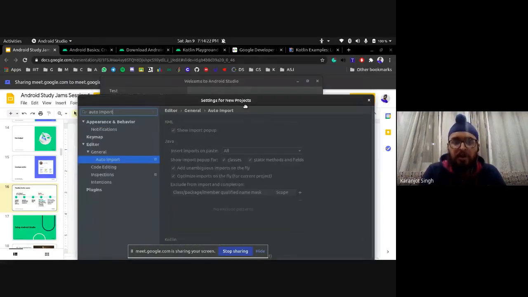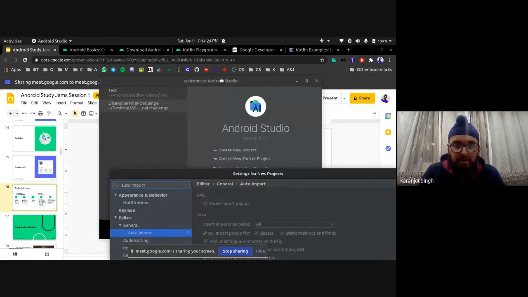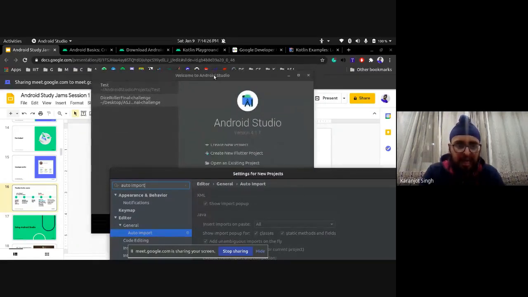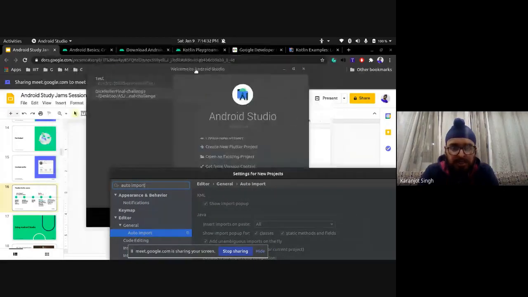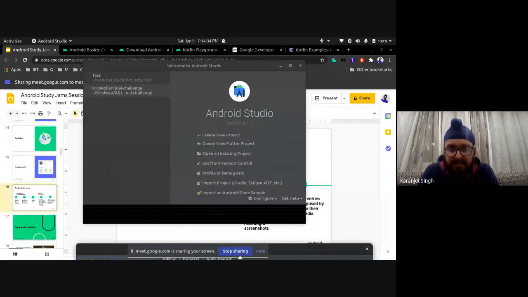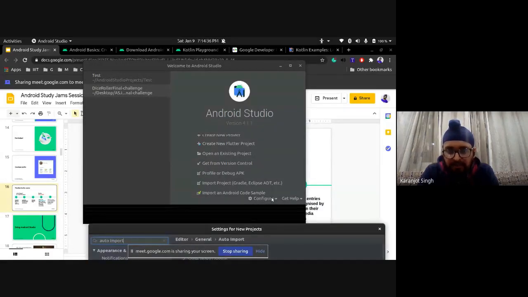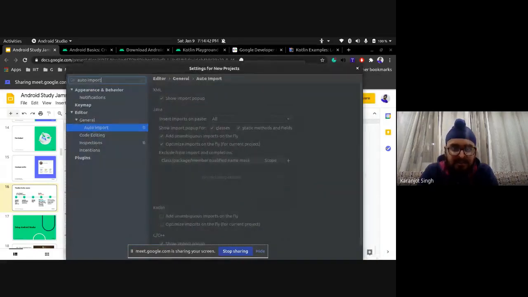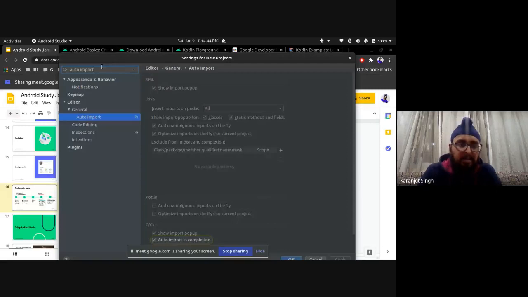So for those who are with me right now on the Welcome to Android Studio screen, I did see in the chats most of you have installed it. Just click on the icon of Android Studio. You would be guided here, right? And just click on configure. When you click on configure, there is a settings drop down that opens. There'll be an option called settings. So here's settings for new projects, and you can search auto import over here, right?